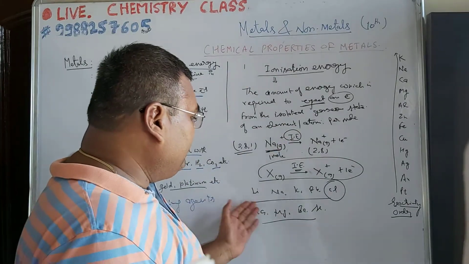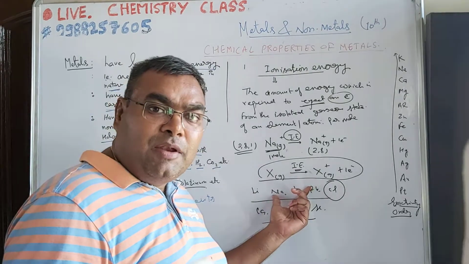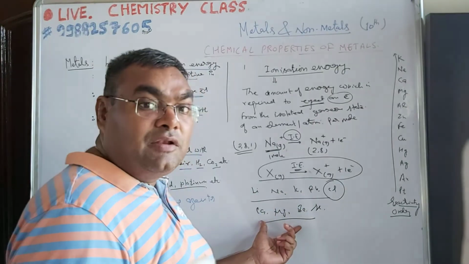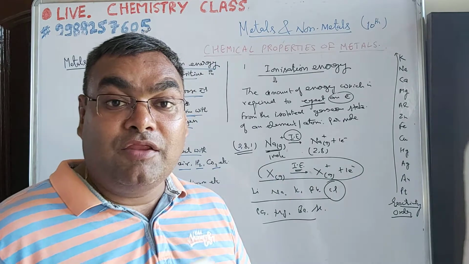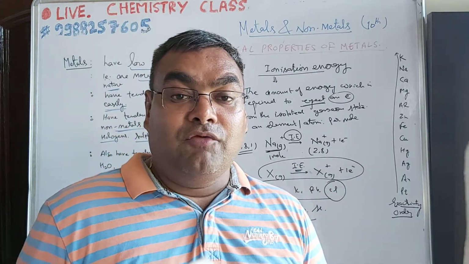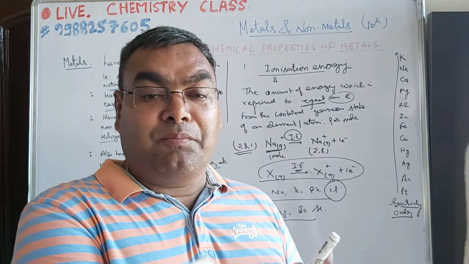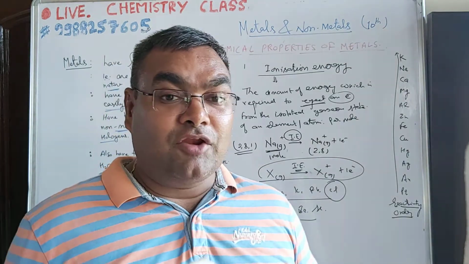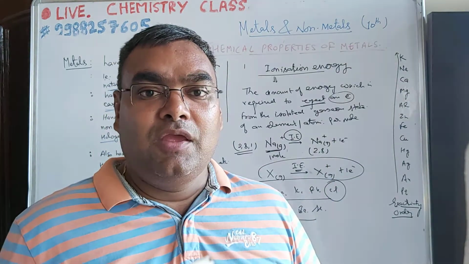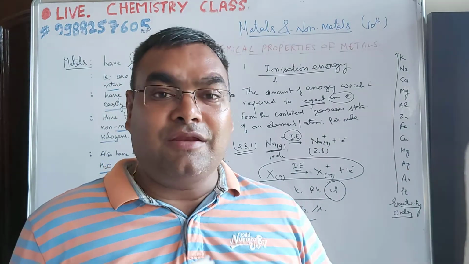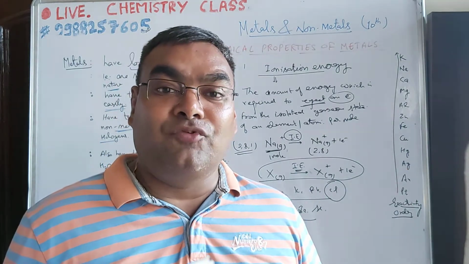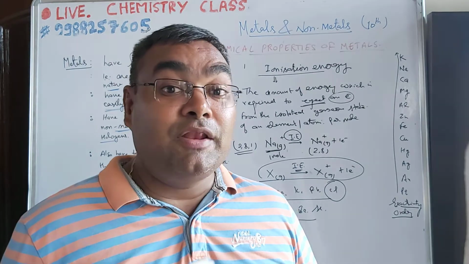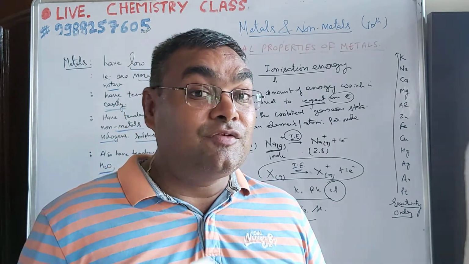If we talk about these metals, these are alkali metals, these are alkaline earth metals. Alkali metals are very reactive. When alkali metals like sodium and potassium react with water or air, they undergo explosion, a very vigorous reaction.